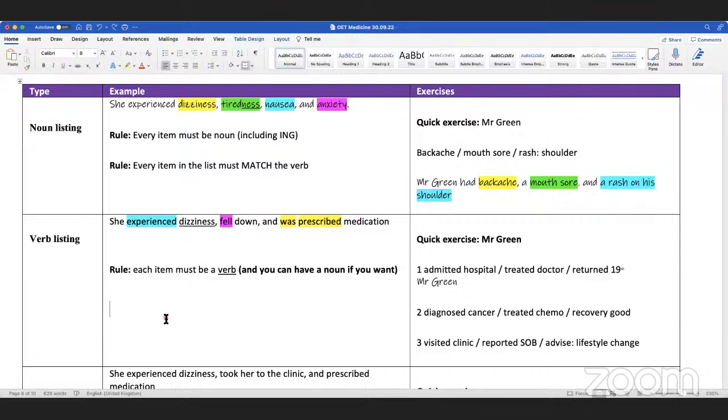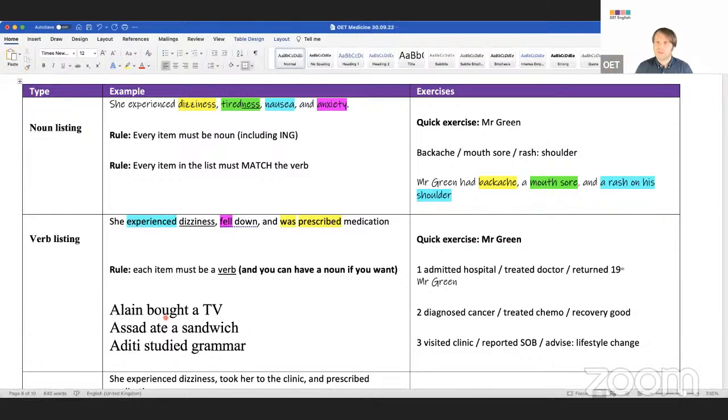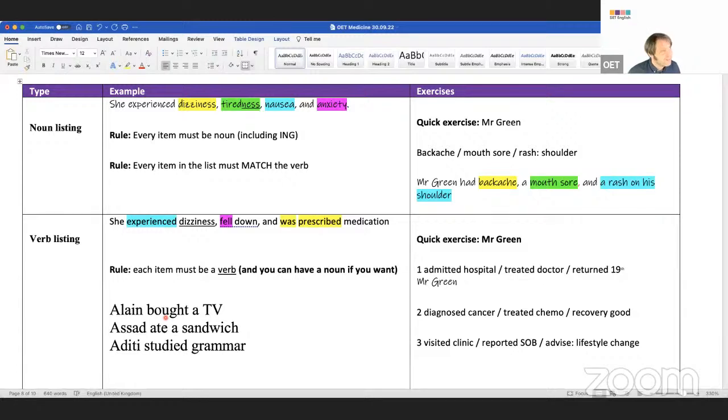Let me give you an example. Let's take any three sentences. Alan bought a TV. Let's say Assad ate a sandwich. Give me anything you want, guys. Aditi studied grammar. What else? Come on, give me one sentence. One of you, please. I buy a car. Thank you.